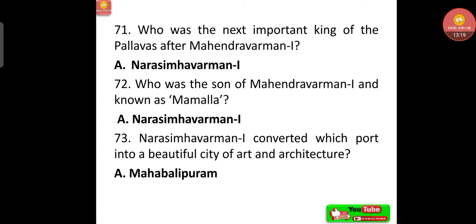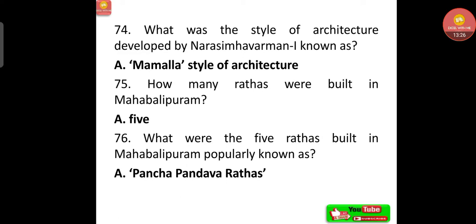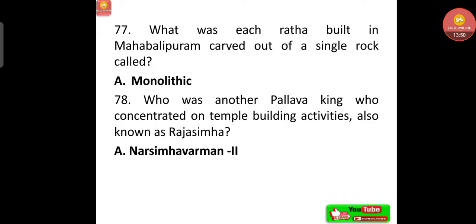Narasimhavarman I converted which port into a beautiful city of art and architecture? That is Mahabalipuram. What was the style of architecture developed by Narasimhavarman I known as? That is Mamalla style of architecture. How many Raths were built in Mahabalipuram? That is 5. What were the 5 Raths built in Mahabalipuram popularly known as? That is Pancha Pandava Rathas.